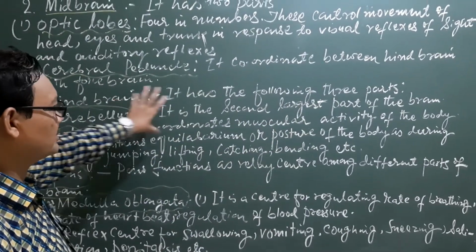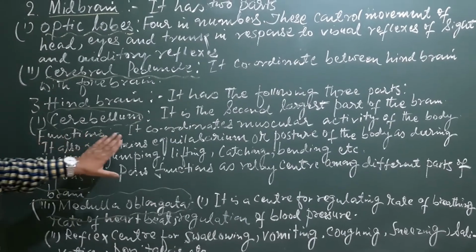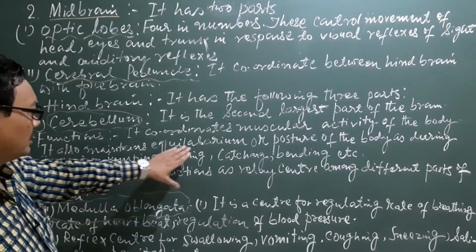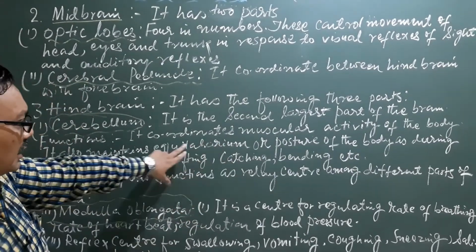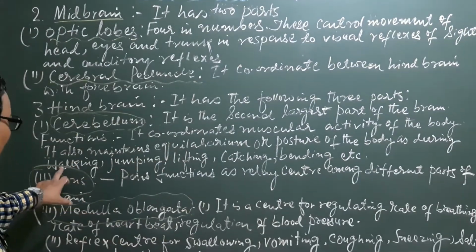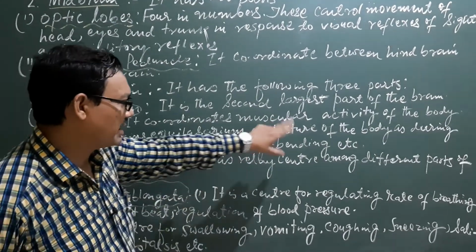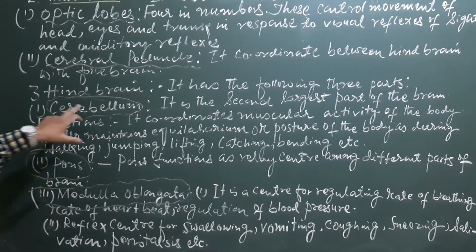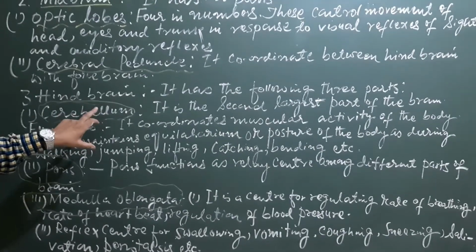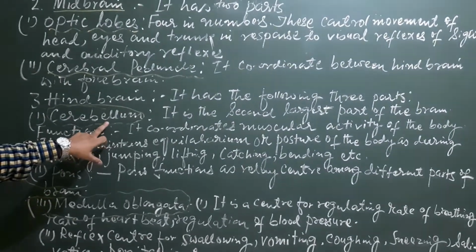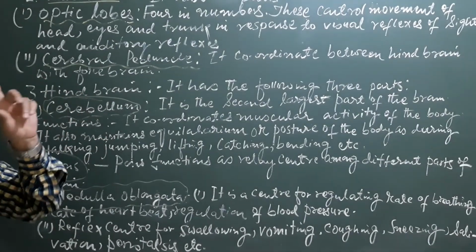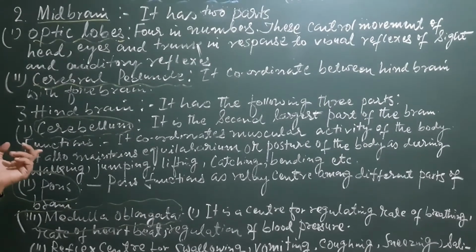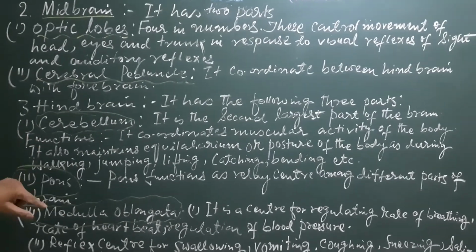Cerebellum is the second largest part of the brain. Functions: it coordinates muscular activity of the body. It also maintains equilibrium, or the balance and posture of the body, as during walking, jumping, lifting, catching, bending, etc. One more important organ, a part of the sense organs, can also maintain the balance of the body. Can you tell the name of that organ? Yes, it is the ear.